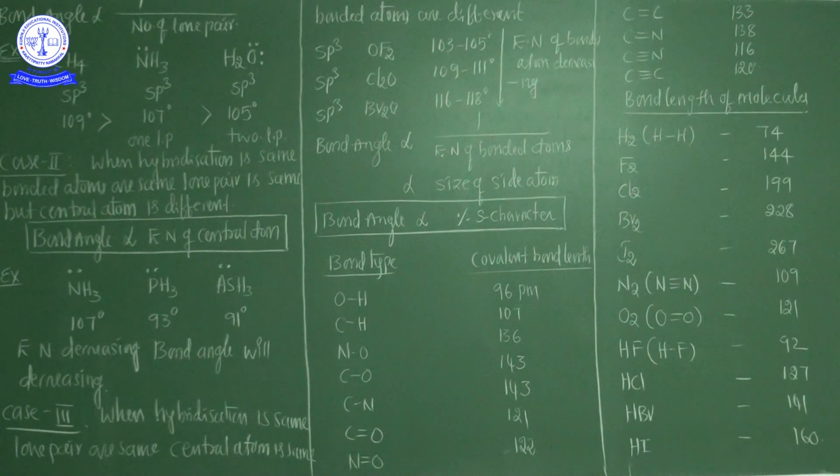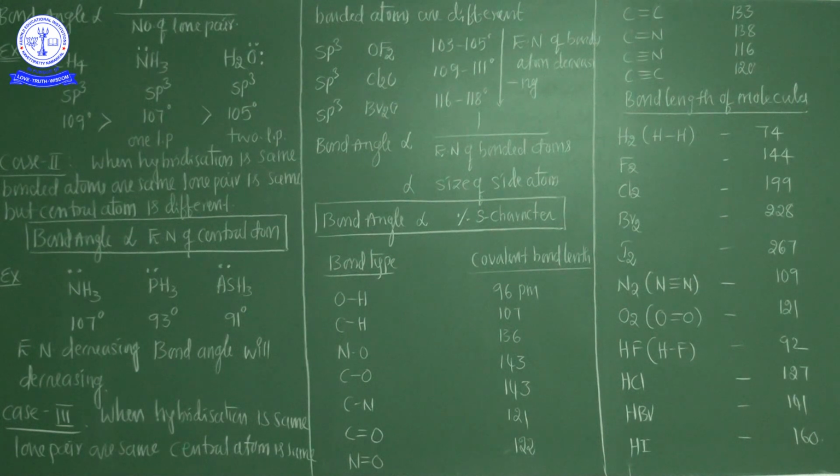Out of these three hybridizations, in sp hybridization the s character is maximum. That's why compounds showing sp hybridization have the maximum bond angle compared to sp2 and sp3. So, my dear students, the s character decides the bond angle.